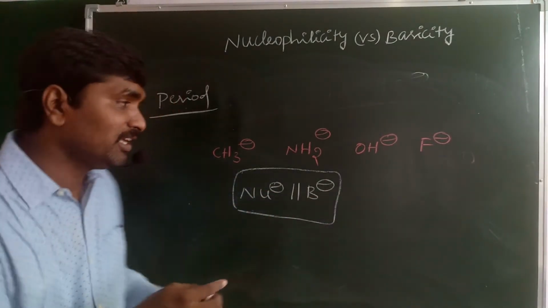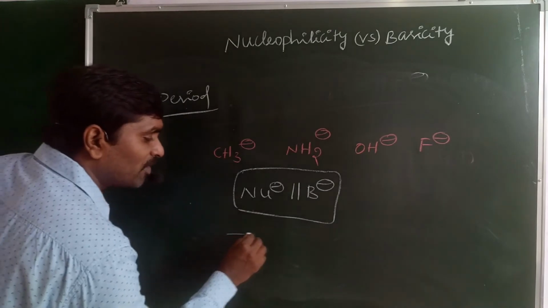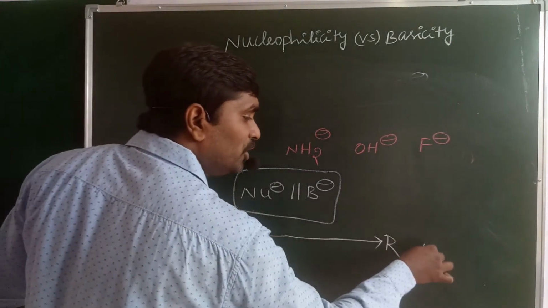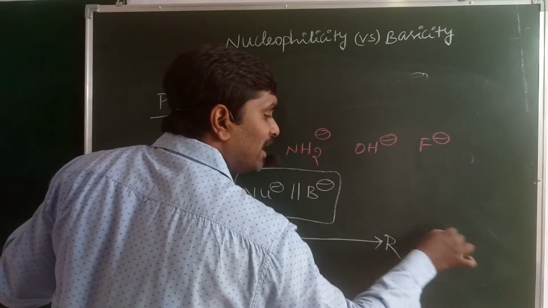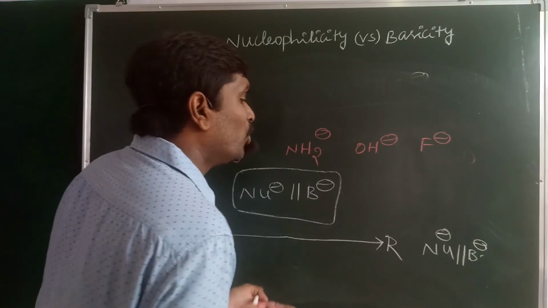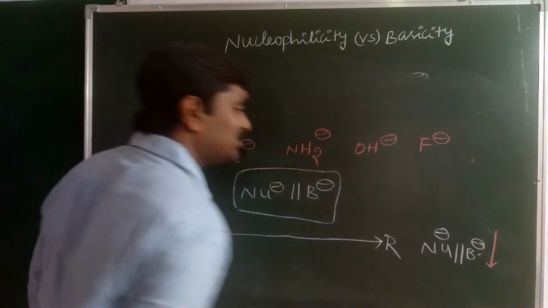And more importantly, when you move from left to right, both the nucleophilic character and the basic character decrease.